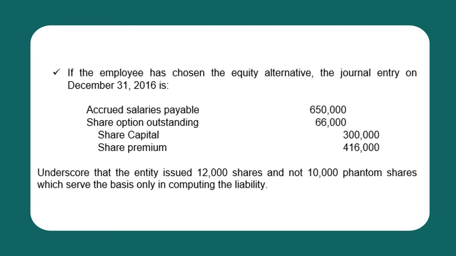So the share premium amount credited is 416,000. Take note that in this alternative we used the number of shares of 12,000 and not the 10,000 phantom shares, again because the employee chose the equity alternative.